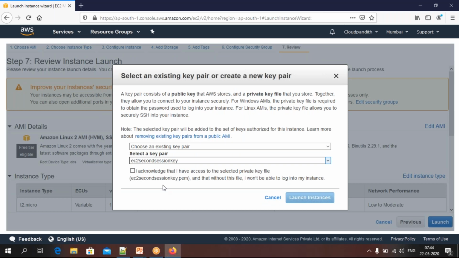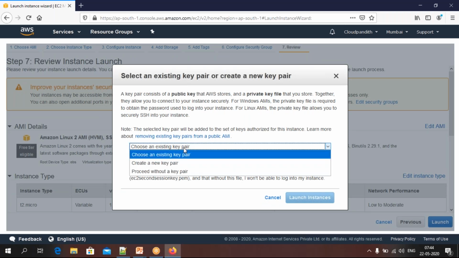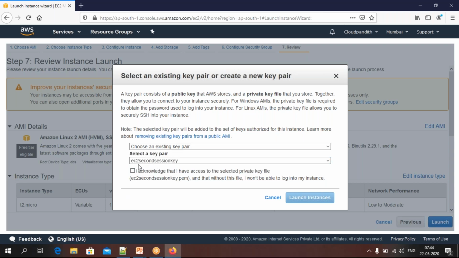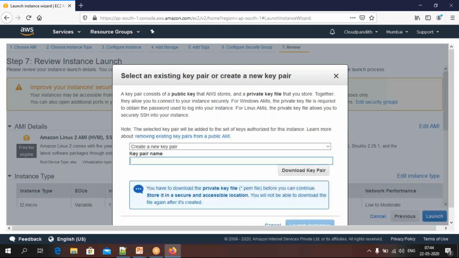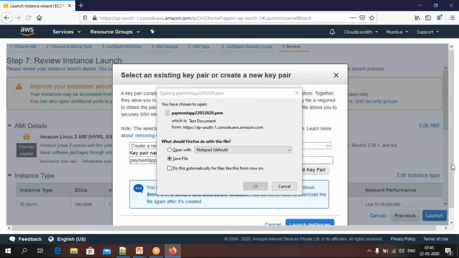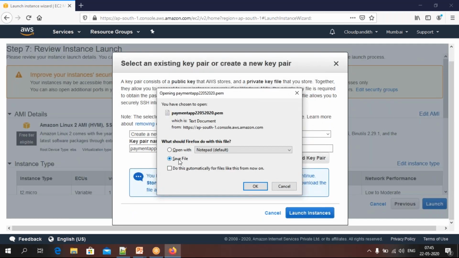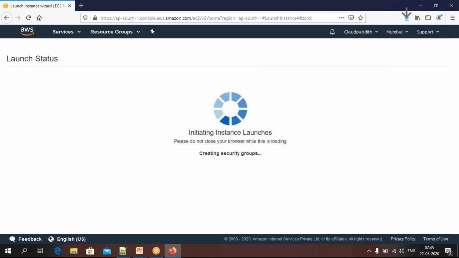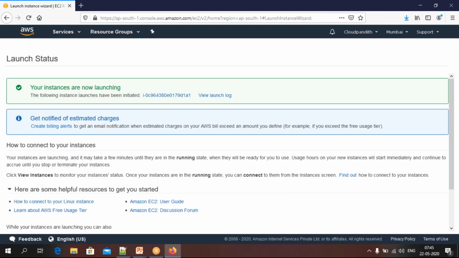Okay, so these keys we have also discussed. If you want to use the existing key, you can use it, or if you want a new key, then you can say create a new key pair. This key pair name I can say payment app 2205. Download key pair. Okay, save it somewhere. Launch instance. So you have launched your payment app.